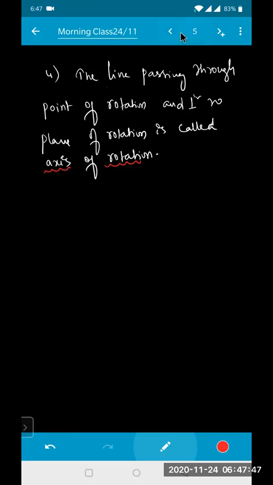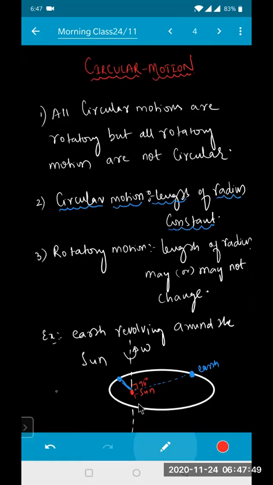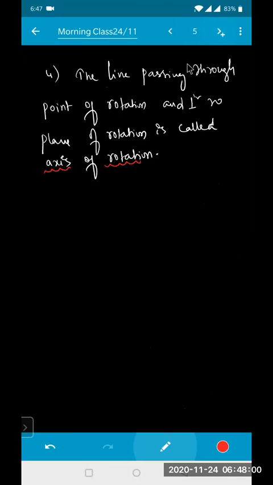Now, every point present on the axis of rotation must be at rest. That means if I am standing on this axis, in a rotating body, that will always be at rest only. So I can write one point here.